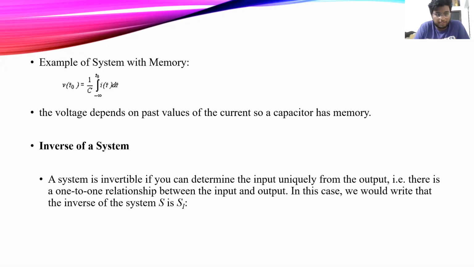Example of a system with memory: the voltage depends on past values of the current, so a capacitor has memory.